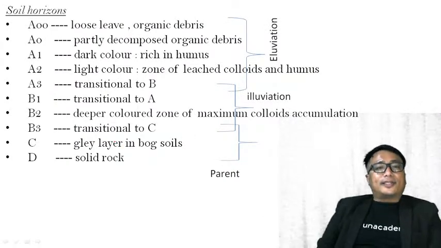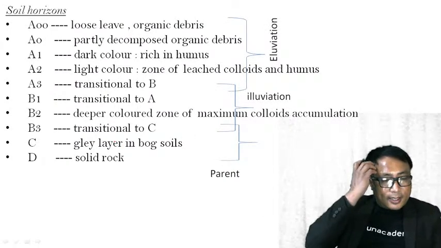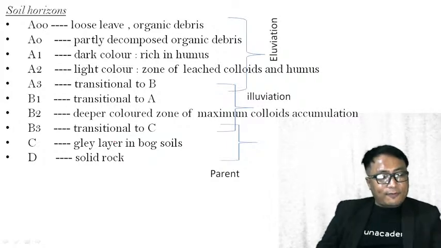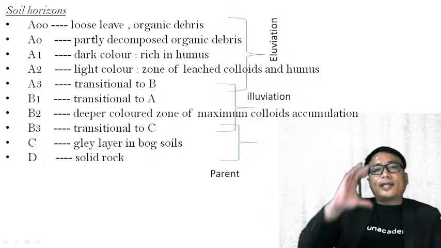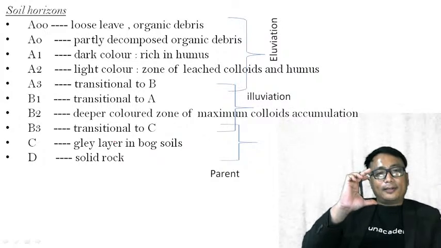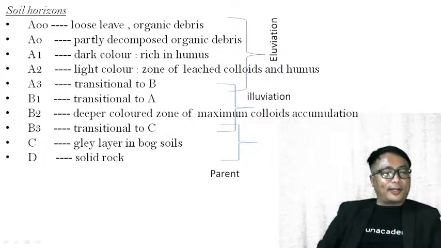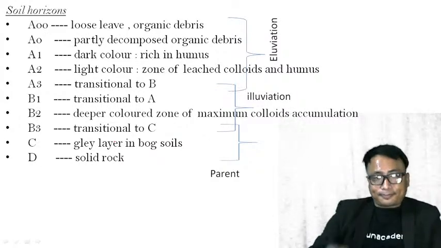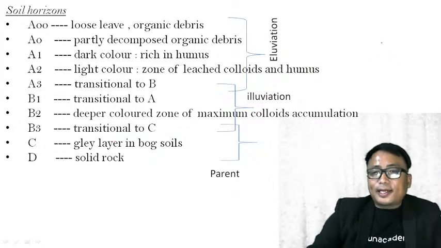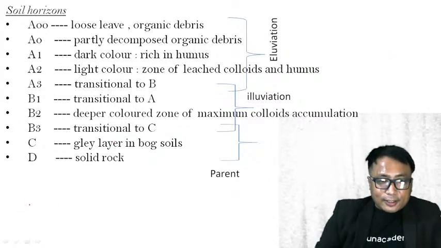The soil horizon. In the last class, yesterday, we have already discussed: if you take a column of soil, that is known as a soil profile. You go and dig a soil.